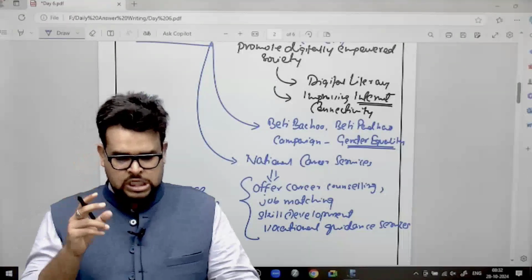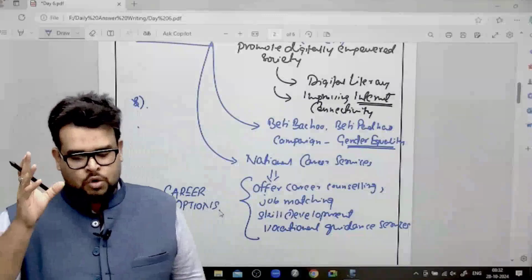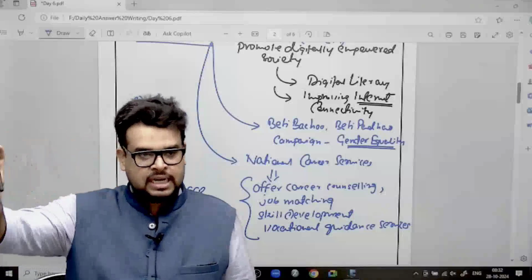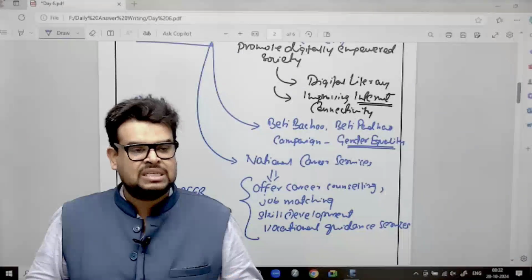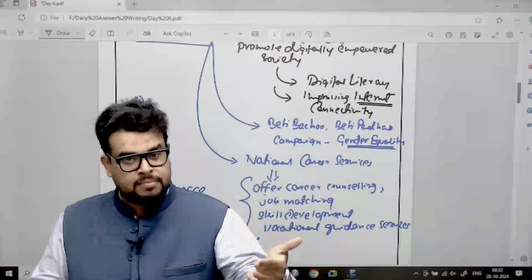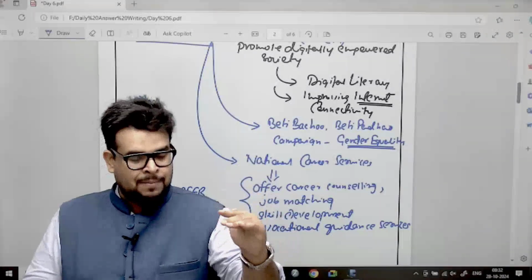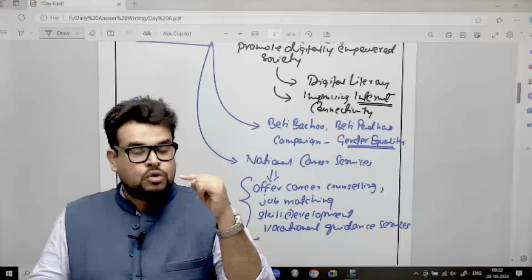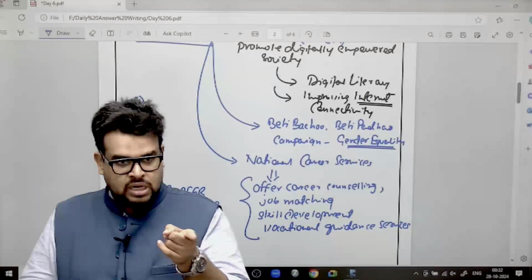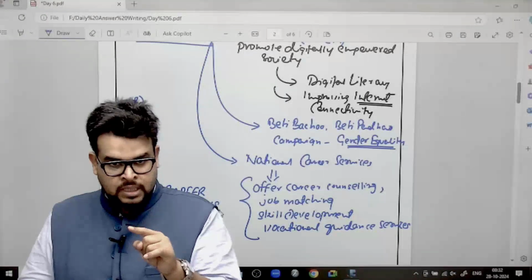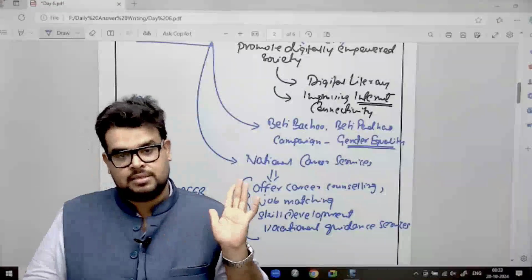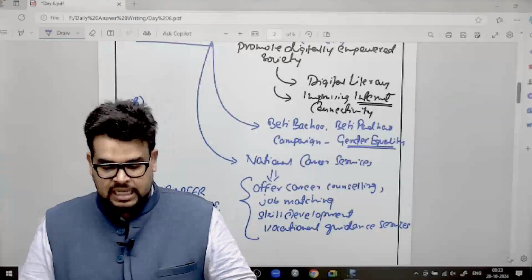So the idea of National Career Services is to tell people about what all career options they can have. For example, everyone knows that you can go for MBA. But a lot of the time a middle class family cannot afford to pay 20-25 lakhs for IIMs also. So they may go for executive MBAs, whereby the cost will be less, plus the duration will also be less. For example, now you are not in a position to clear CAT also. So in that particular case, you can go for online MBAs also. All these recordings will be provided to you, so you can sit remotely and attend the classes. Okay, so that thing can also be there.